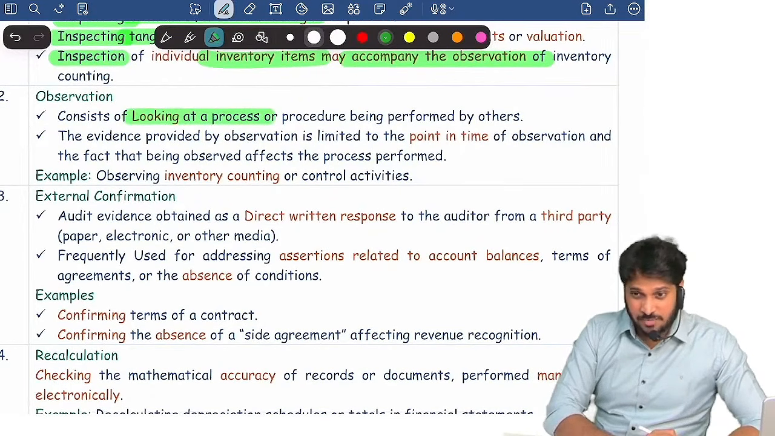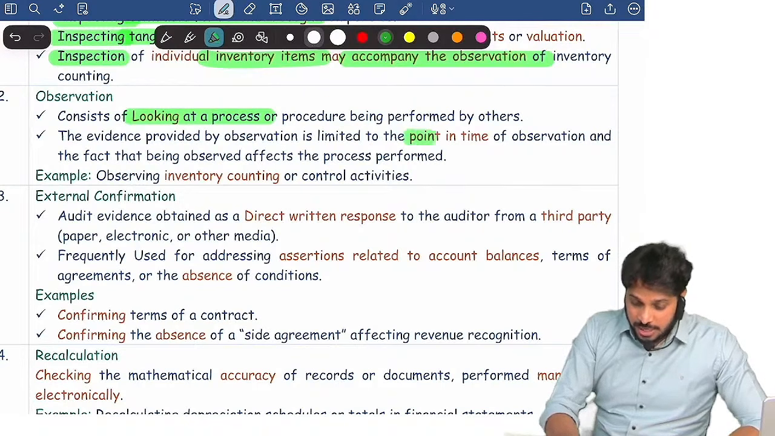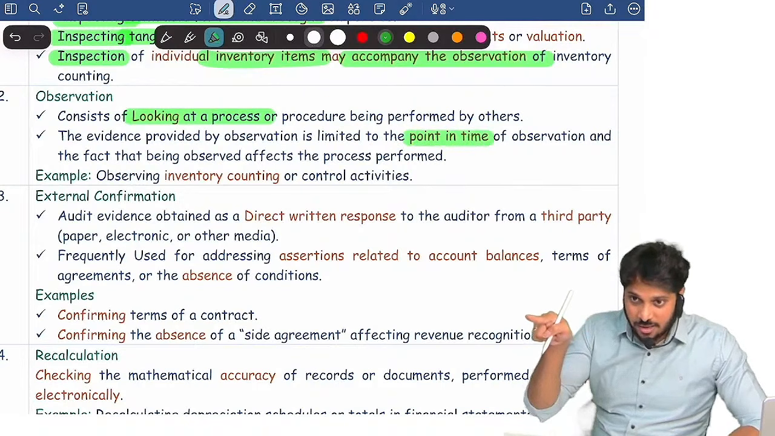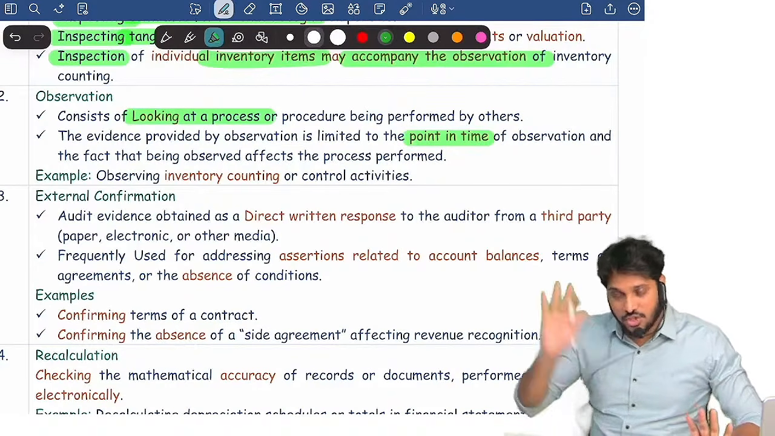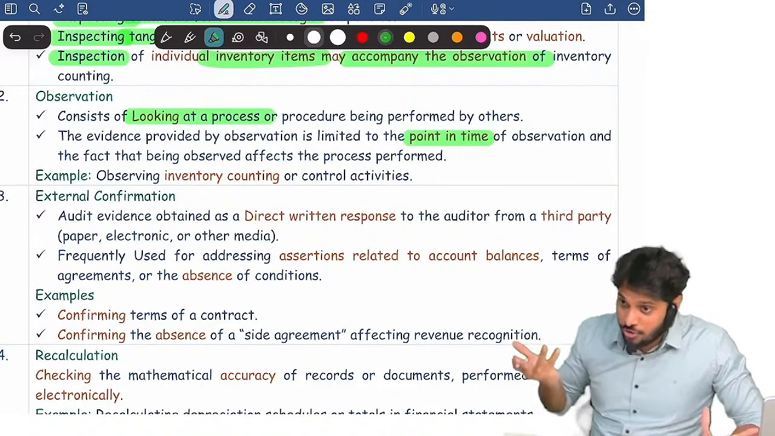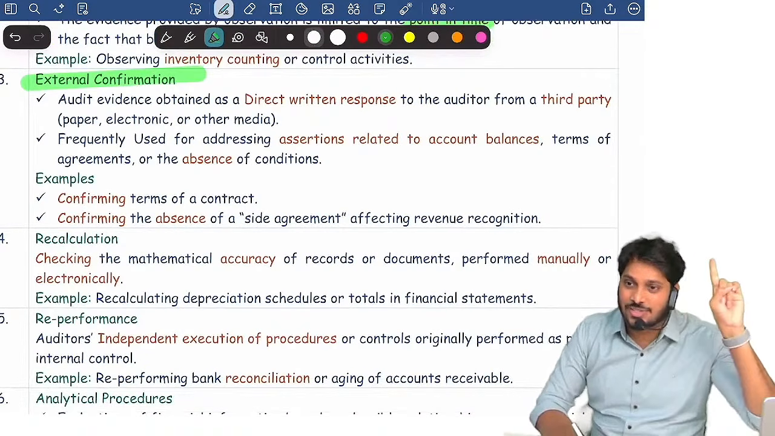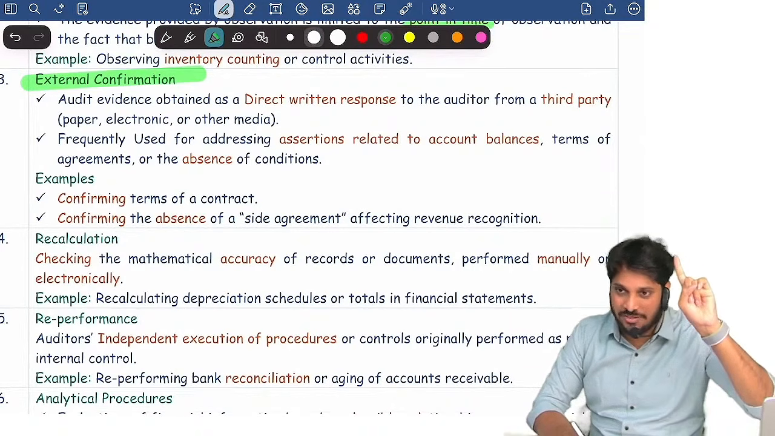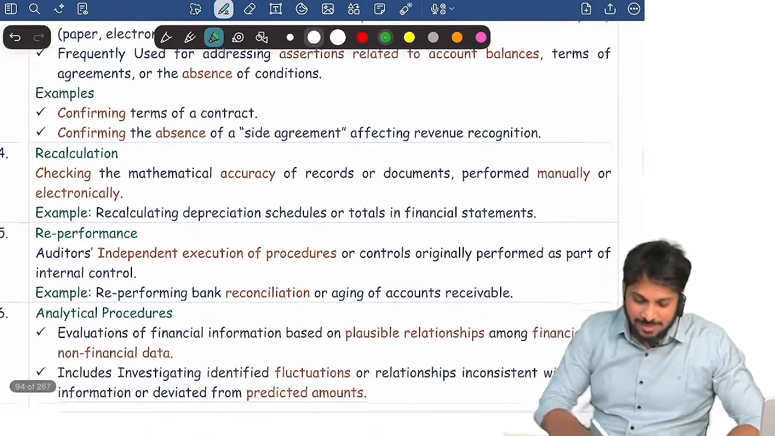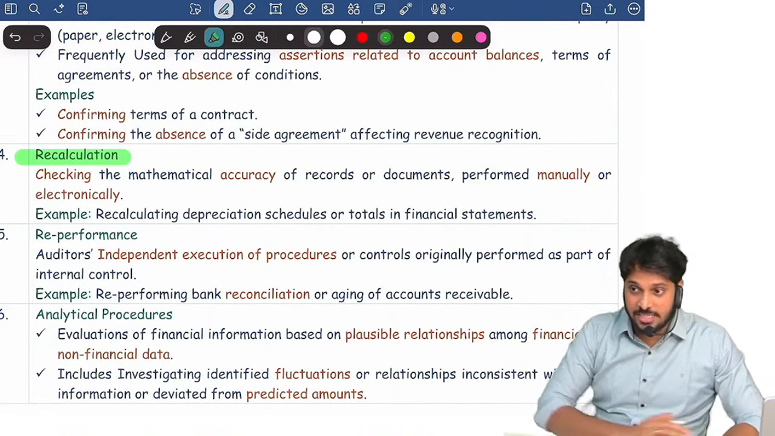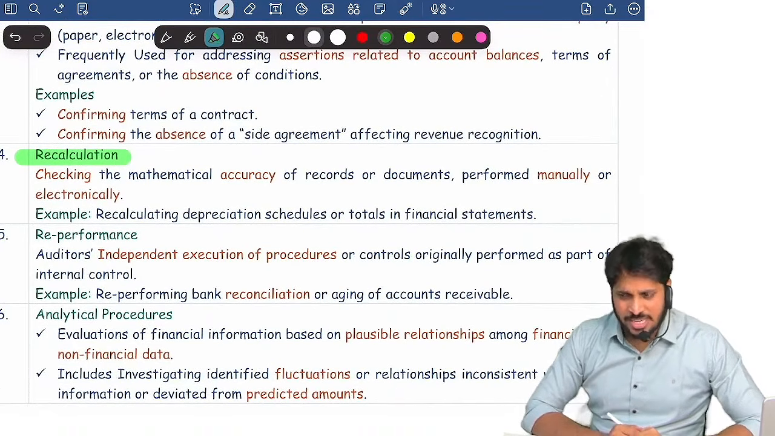But in observation, one downside is that evidence is there only at the point in time when you are observing. Once you leave the store, you don't know what is happening. Yes or no? Then external confirmation, SA 505. We already discussed that standard and revised it thoroughly.